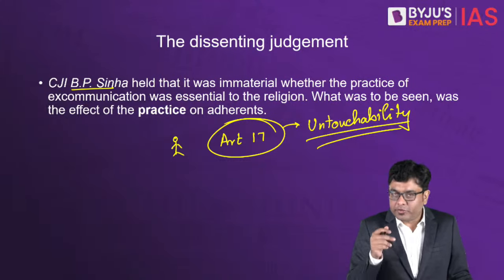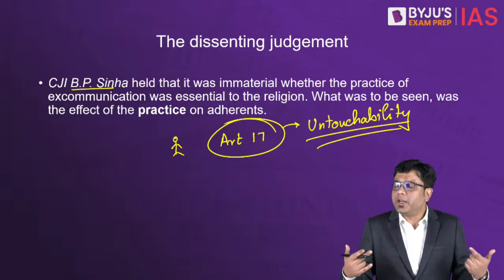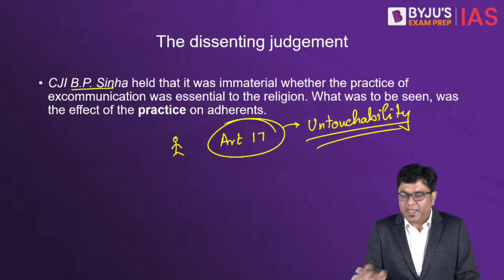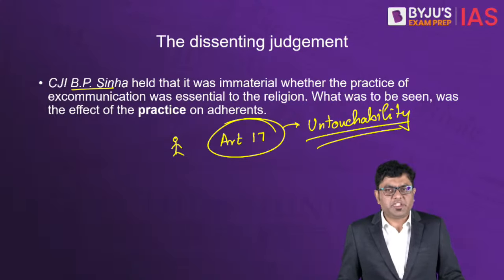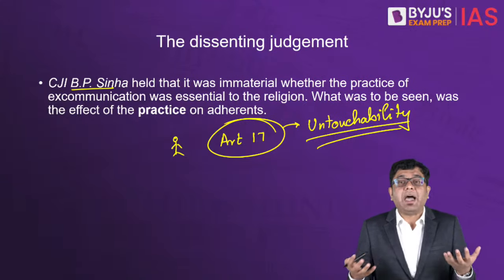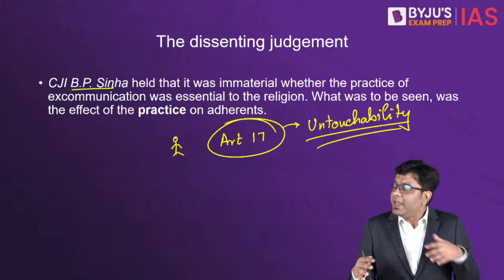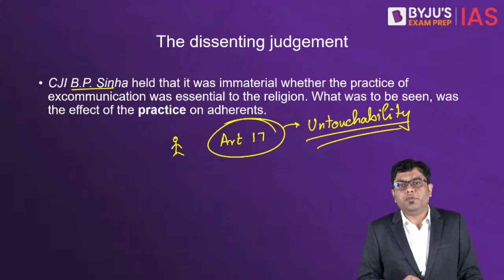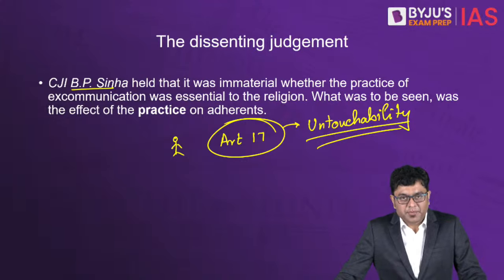However, Justice A.S. Oka on 10th of February 2023 referred the case to a larger bench for reconsideration on what factors the reconsideration has to take place. That is again something we have looked at. What kind of questions can be asked from that? We'll take a look at the end, but broadly the questions which can be asked will be with regards to the balancing of the individual rights to the group rights and the community rights. It can be phased out, it can be twisted in any particular aspect, but the basic DNA of this will remain the same, and that is why it is relevant for you to remember the case names as well.